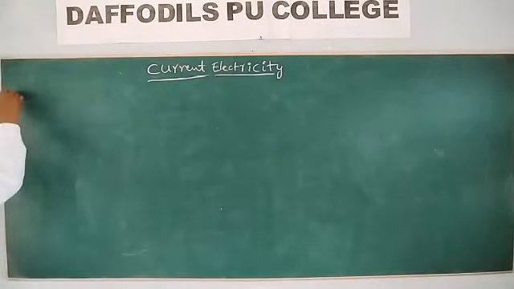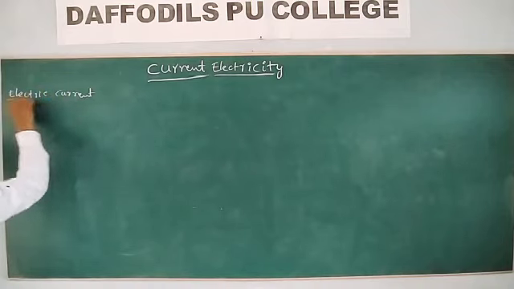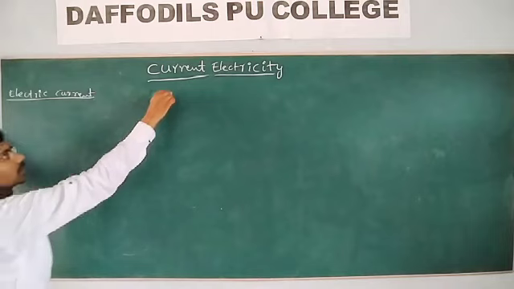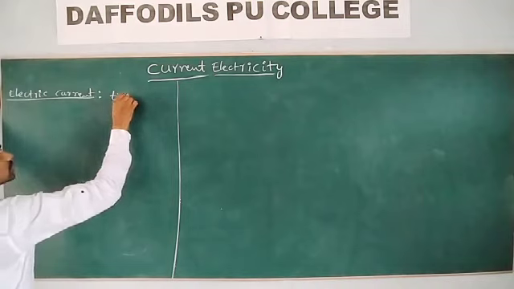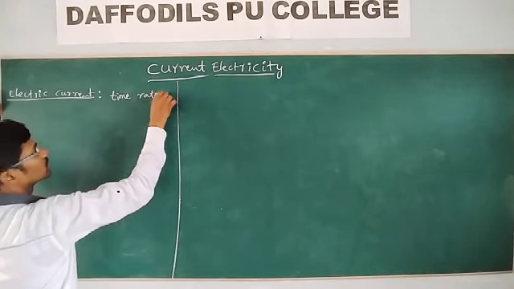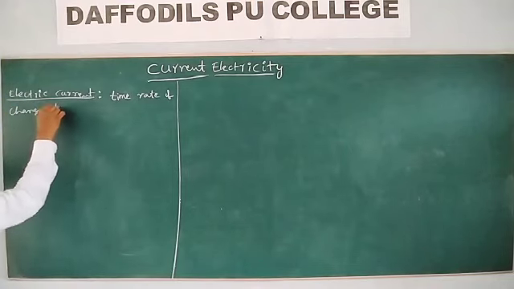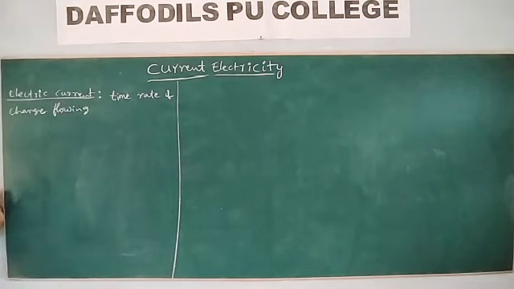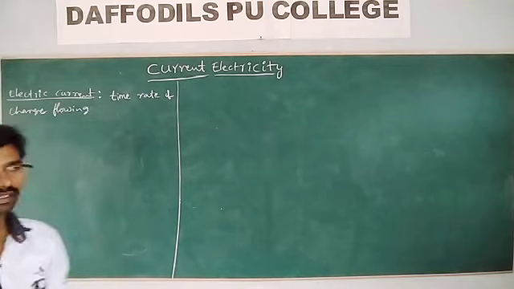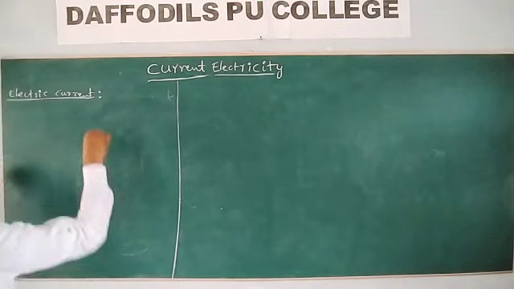The rate of flow of charge is called electric current. What do you mean by electric current? The time rate of charge flowing, or the rate of flow of net charge passing, is called electric current.